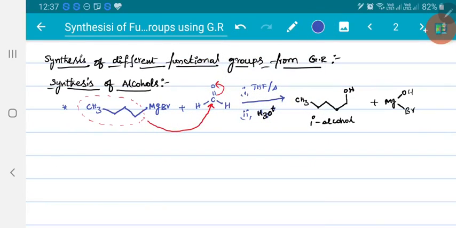If I have taken phenyl magnesium bromide allowed to react with formaldehyde in presence of ether or tetrahydrofuran followed by hydrolysis.